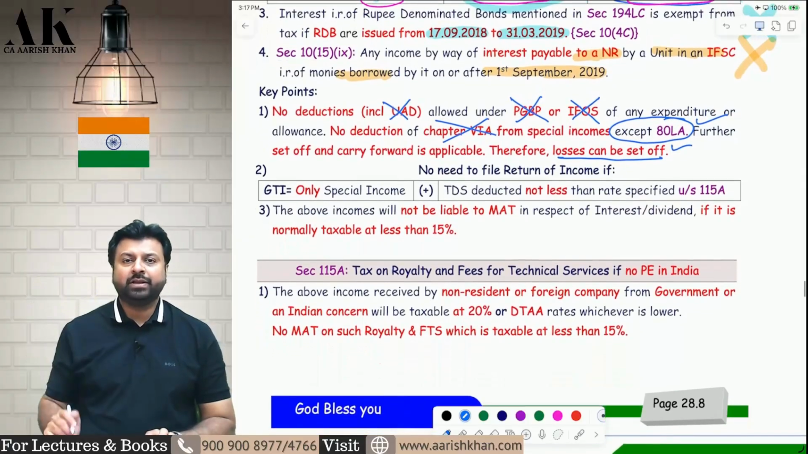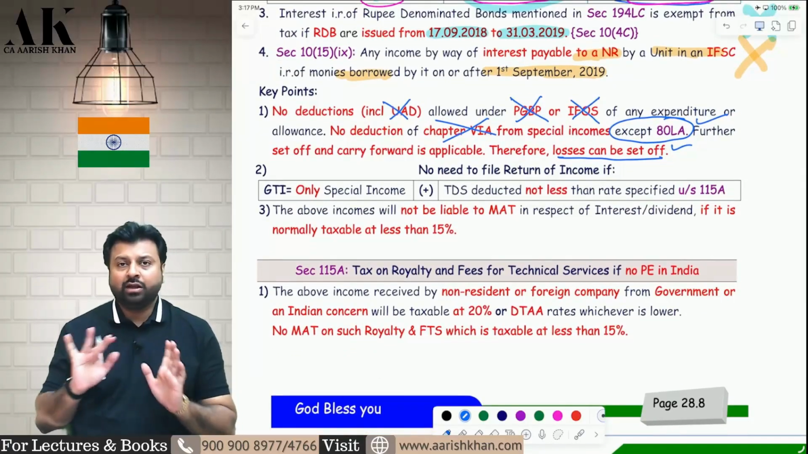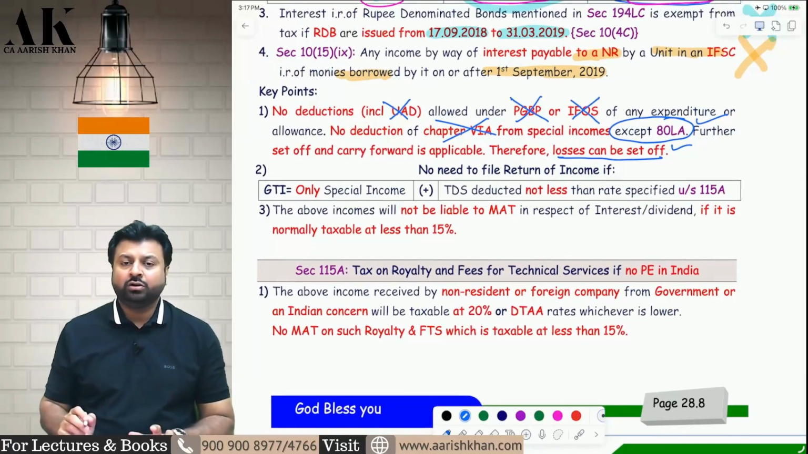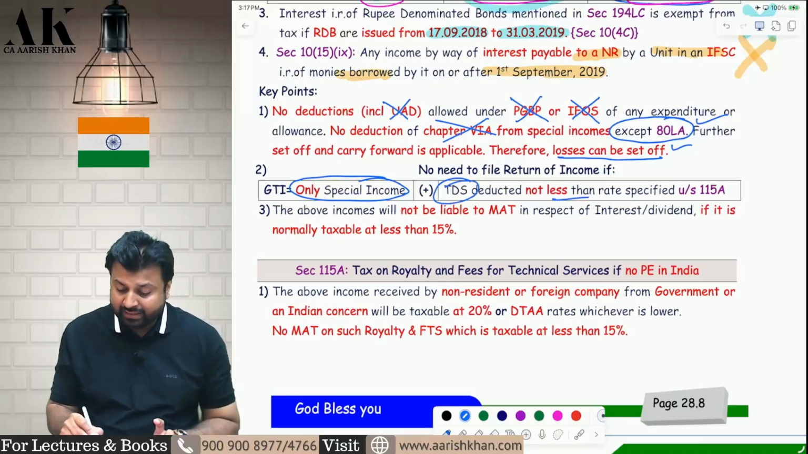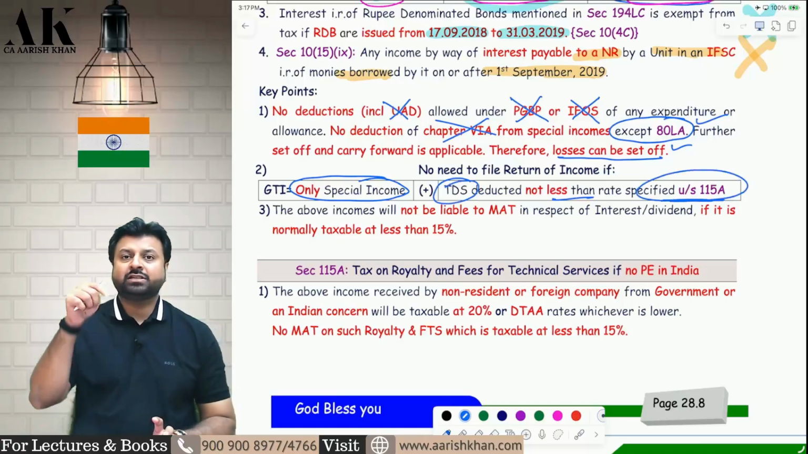Sir, is the foreign company and non-resident liable to file the return? They are not liable to file the return if they fulfill two conditions. If they only earn this income and their TDS is deducted at a rate not less than the rate mentioned in 115A.